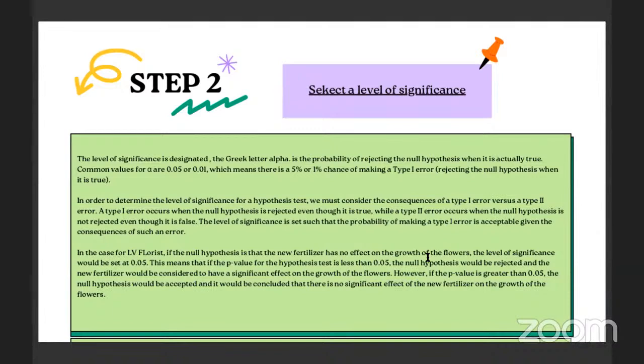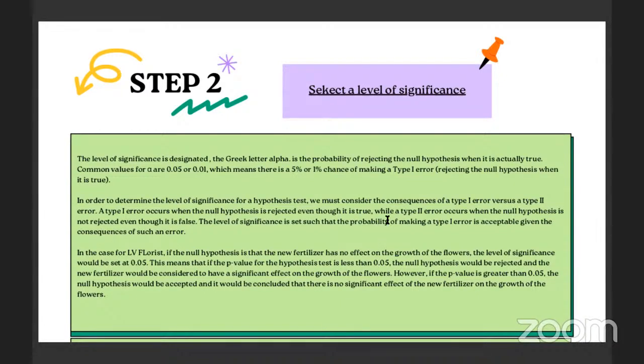A type 1 error occurs when the null hypothesis is rejected though it is true, while a type 2 error occurs when the null hypothesis is not rejected, even though it is false. The level of significance is set such that the probability of making a type 1 error is acceptable given the consequences of such an error.